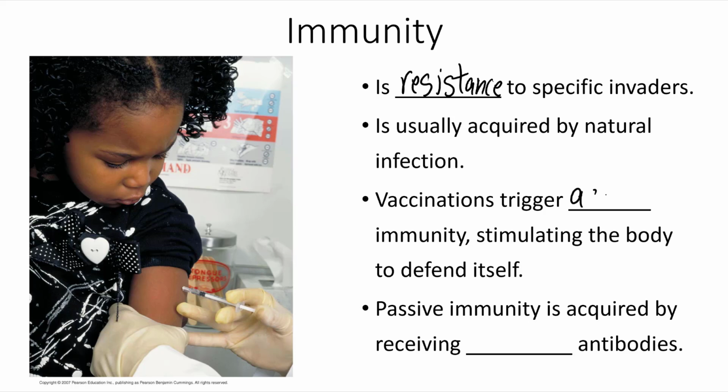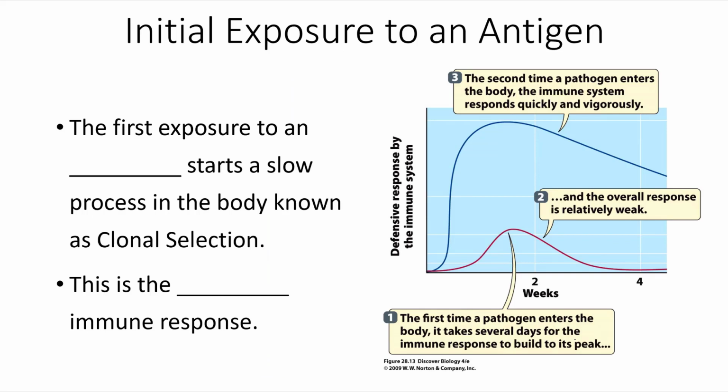Vaccinations trigger active immunity, which stimulates the body to defend itself. Passive immunity, on the other hand, is receiving pre-made antibodies. Passive immunity may provide some instant benefit, but there's no long-term benefit from receiving pre-made antibodies.